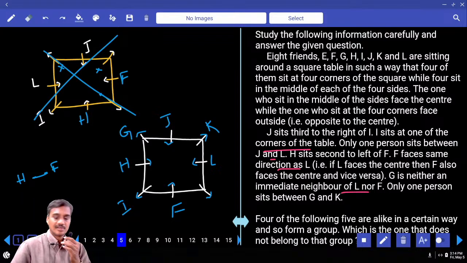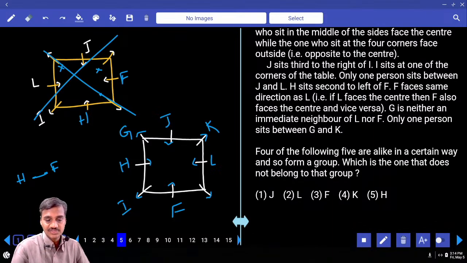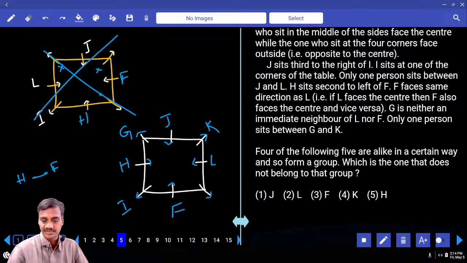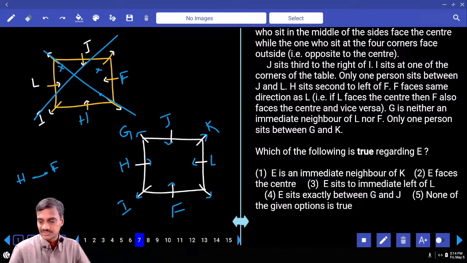Clear? Then, 4 out of the following means odd one out: J, L, F, K, H. J, L, F, H are at the centers and K is at the corner. Choice for question number 5. And sixth one, what is the position of G with respect to F? G with respect to F, third to the left. Third to the left, choice 1, question number 6.